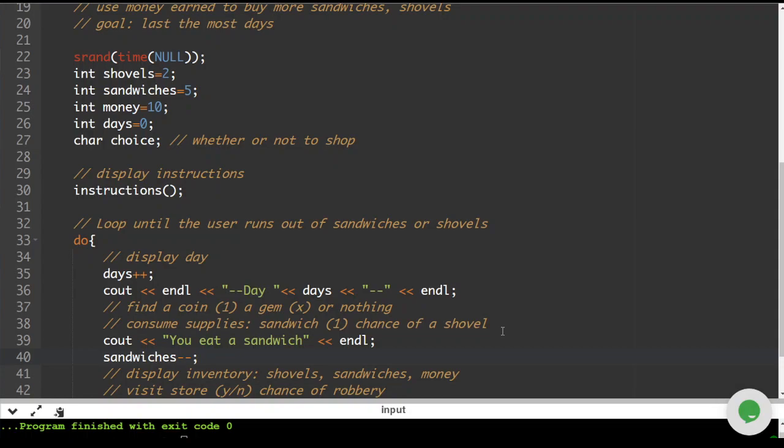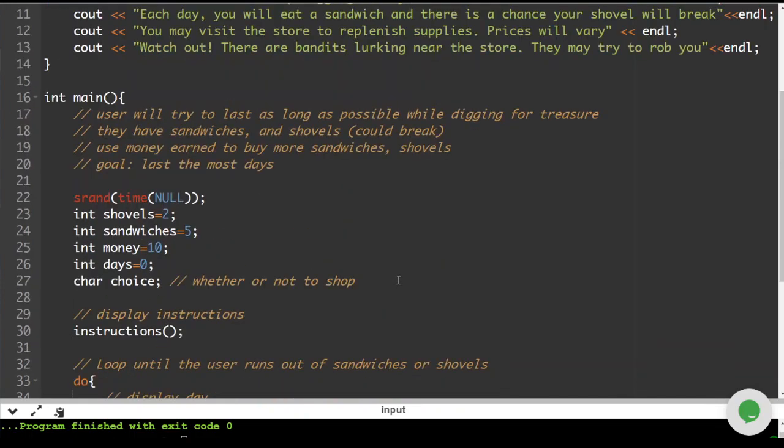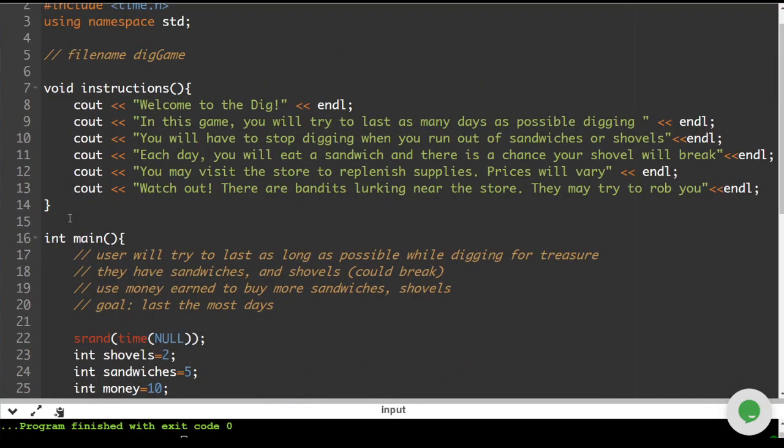Now, there is a chance that you could possibly lose one of your shovels. So here's what we're going to do: we're going to write a function that will control whether or not a shovel breaks. We're going to do this up above main.